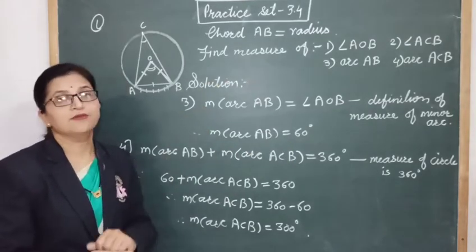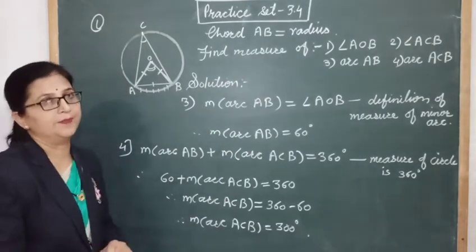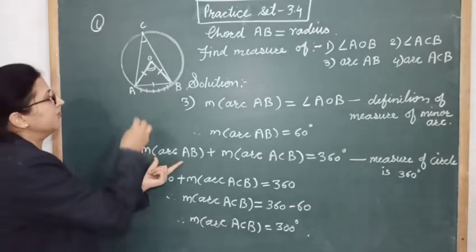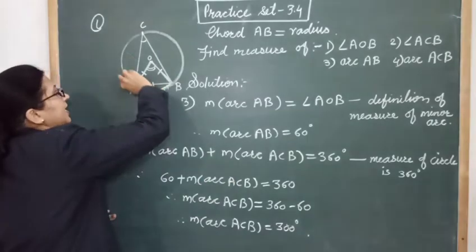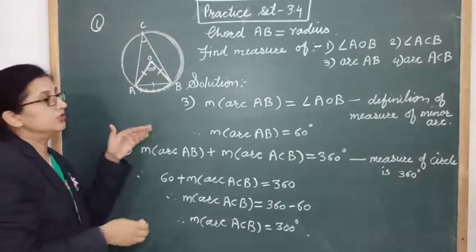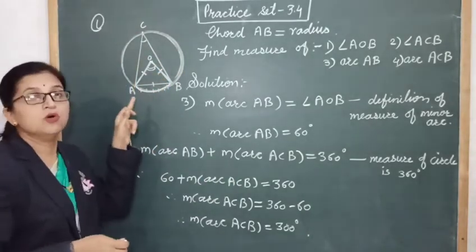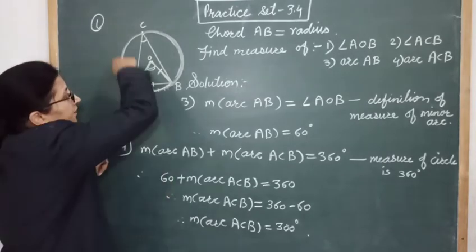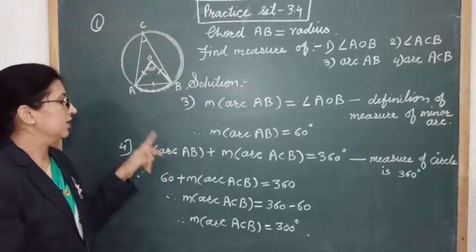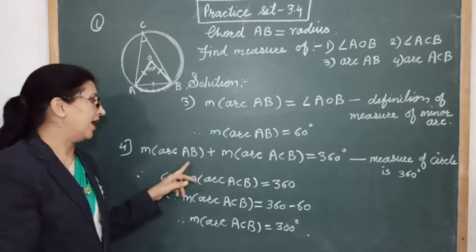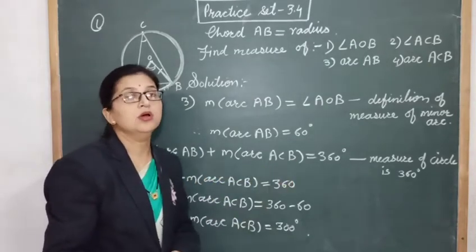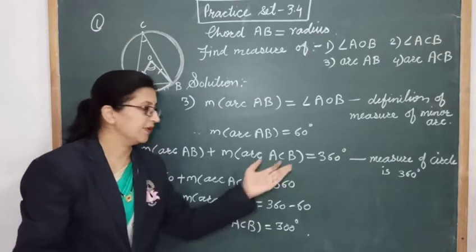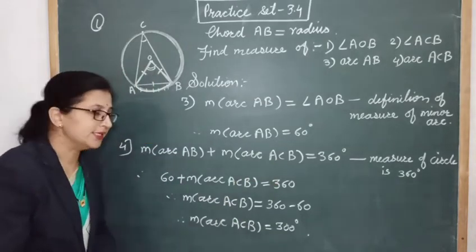Now let's find the fourth one, that is arc ACB. Here the measure of arc AB plus the measure of arc ACB gives us the whole circle, right? So we can say the measure of arc AB plus the measure of arc ACB is equal to 360, because the measure of the whole circle is 360.